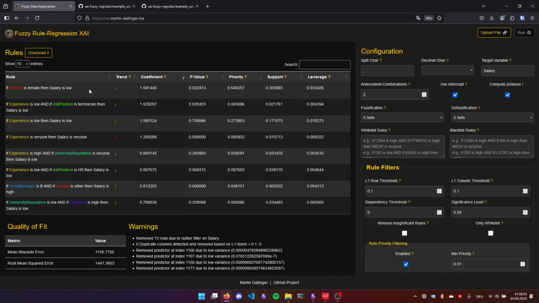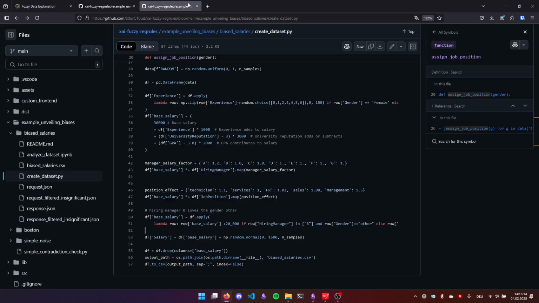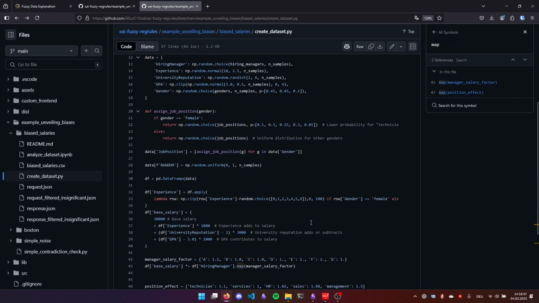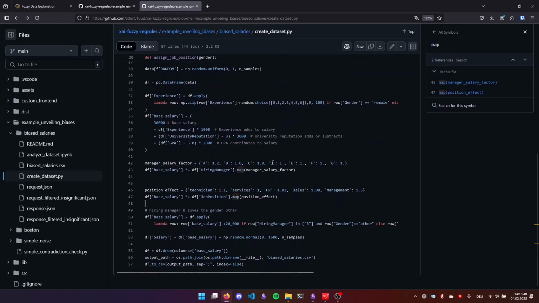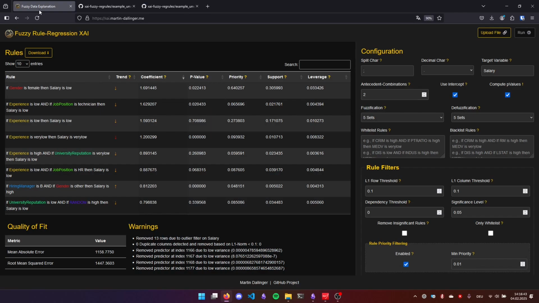Looking back at the dataset, we discovered all of the biases which were encoded in the dataset artificially. There are of course many random components to this as well to make it a bit harder to discover them. And we even discovered the implicit bias for women to earn less in the hypothetical dataset. I would say this is very, very good, that the tool found the implicit bias, which only resulted from other attributes, but somewhat back propagated to the females. You'd see that either something bad is going on in the hiring process or something bad is going on in general. It reflects societal biases as well.